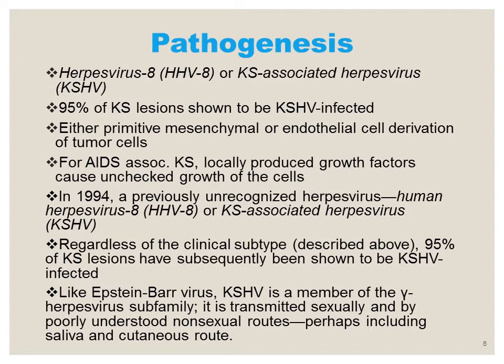There are possible roles of suppression of T cell mediated immunity, or the primitive mesenchymal or endothelial cell derivation of tumor cells. For AIDS-associated Kaposi sarcoma, there are locally produced growth factors that cause unchecked growth of the tumor cells. 95% of the Kaposi sarcoma lesions are shown to have Kaposi sarcoma associated herpes virus infection.